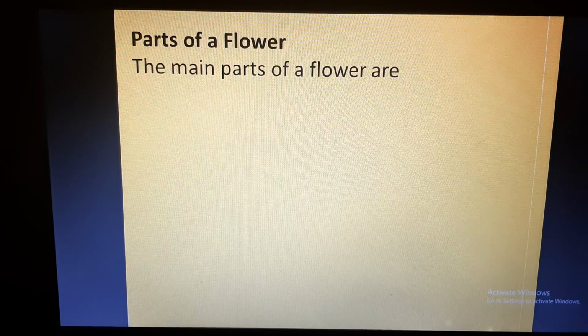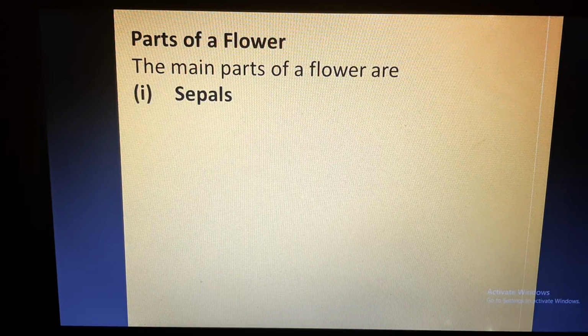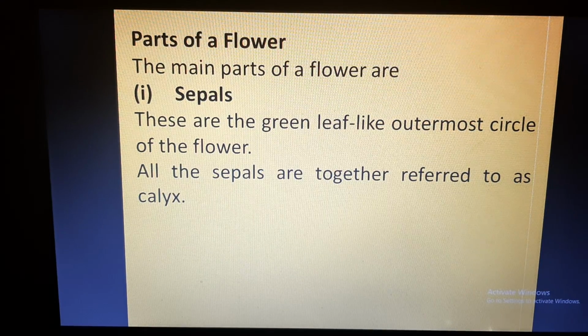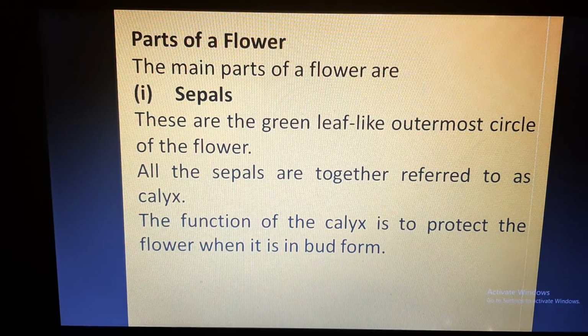Now we'll discuss the parts of flower. The main parts of flowers start with the sepals. First is sepal. So what is sepal? You must have observed a flower, the green leaf-like structure, which is the outermost circle of the flower, which is present just below the colored part of the flower, is called sepal. All the sepals together are called calyx. So a single green leaf-like structure is sepal, and the sepals collectively are called calyx. What is the function of the calyx? Calyx protects the flower when it is in the bud form.